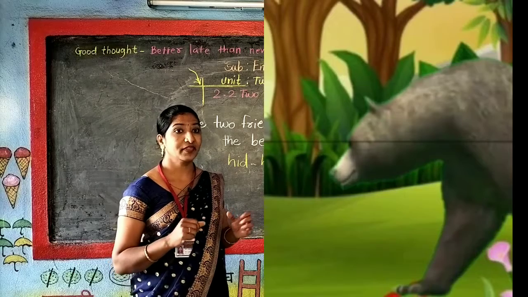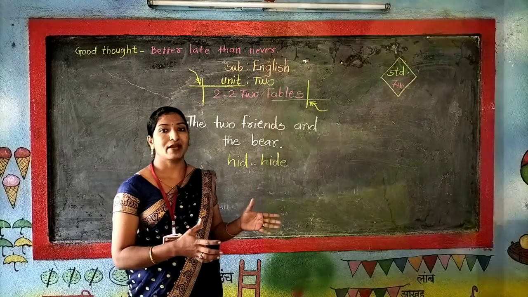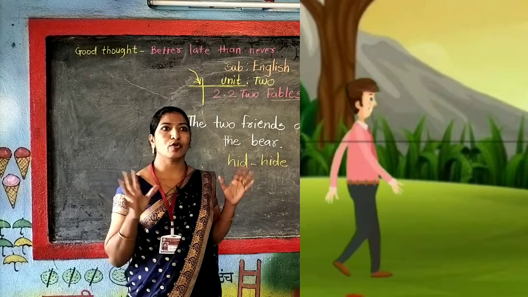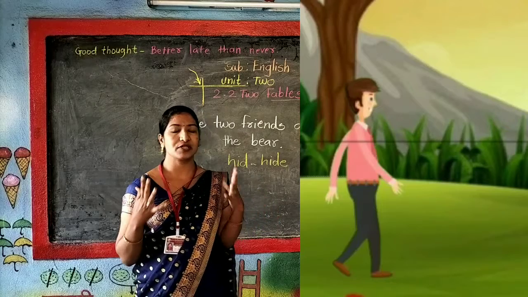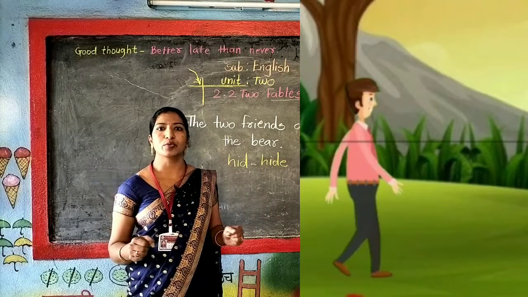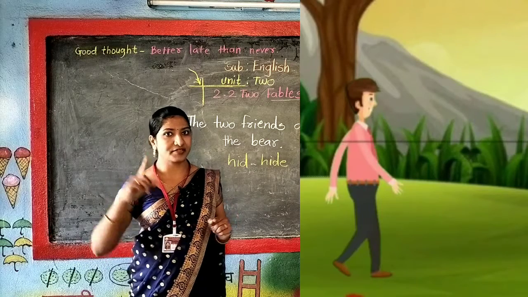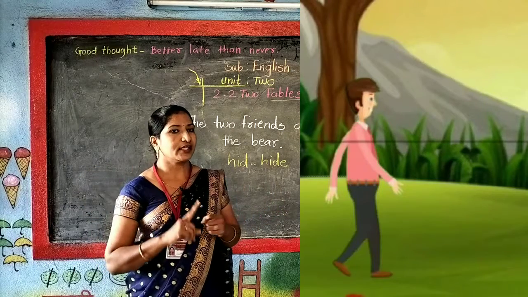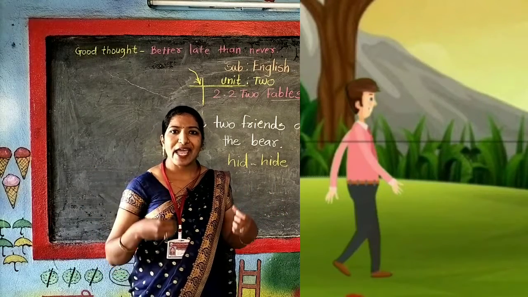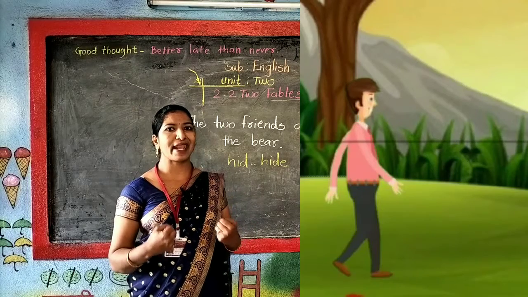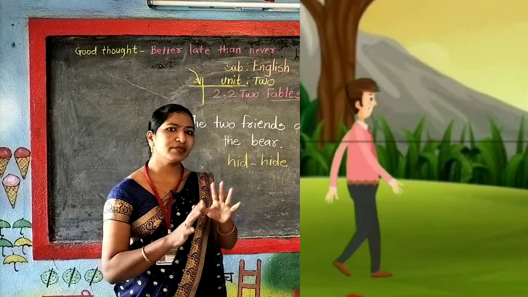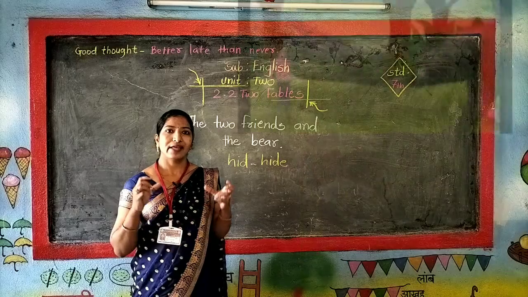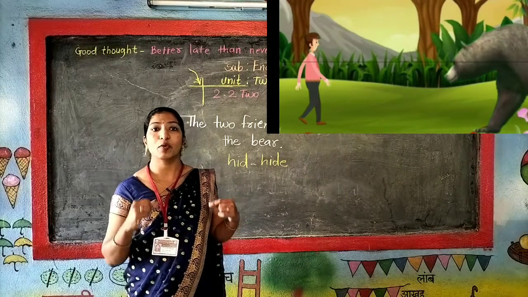Let's see. Now this man who was in front of the bear, he did not know what to do. At first he panicked, so much he panicked. But as he saw his friend had saved his life, his friend had escaped from there, he thought that I have to do something to save my life all by myself. Now there is no one to save my life. The thought came in his mind that I have to save myself.